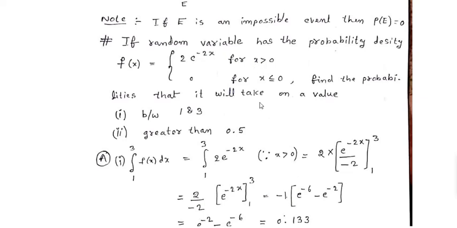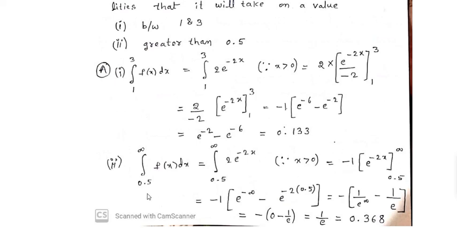Therefore integral within limit 0.5 to infinity f of x dx is equal to integral within limit 0.5 to infinity 2 into e power of minus 2x, because x is greater than 0.